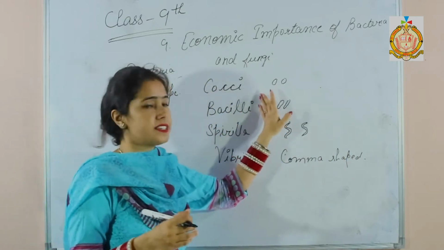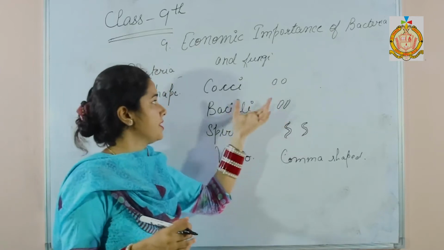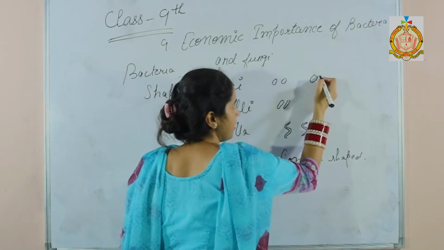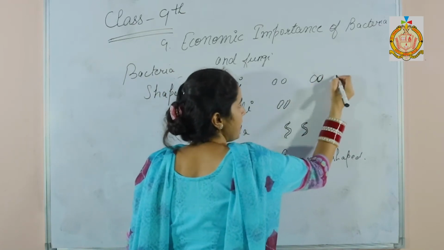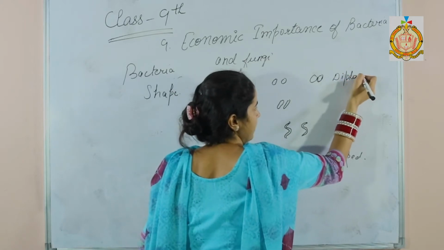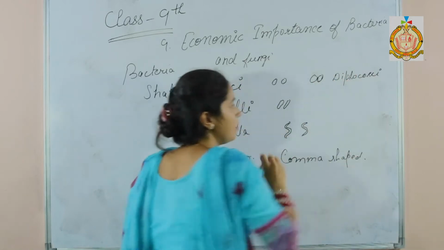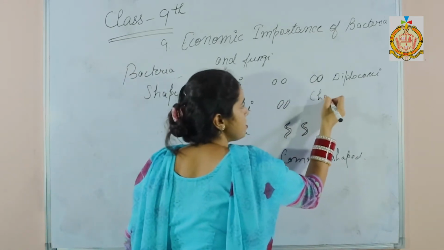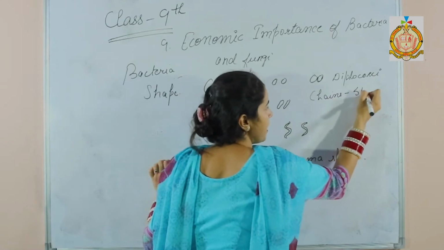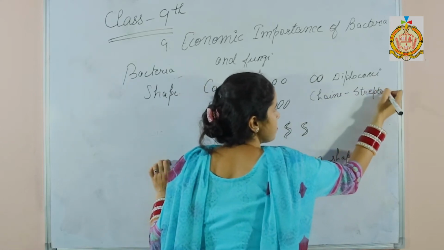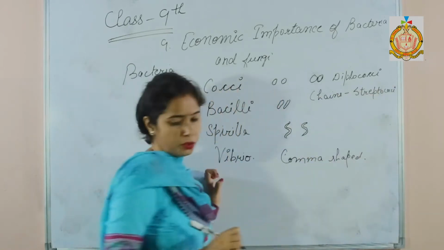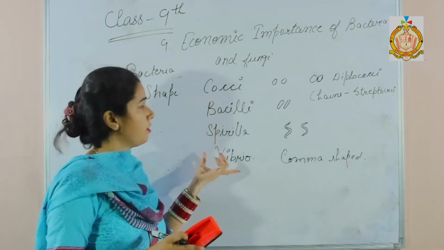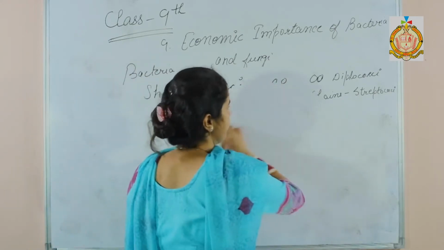Bacteria may be present singly or in colonies. When they are present in pairs, like this, then these are called diplococci. When they are present in chains, they are known as streptococci. So these are the different shapes of bacteria.